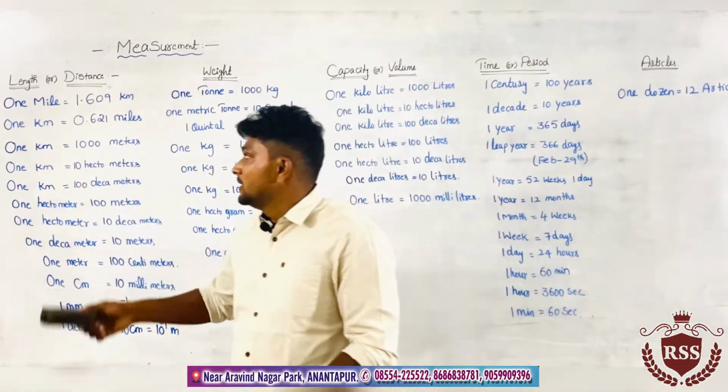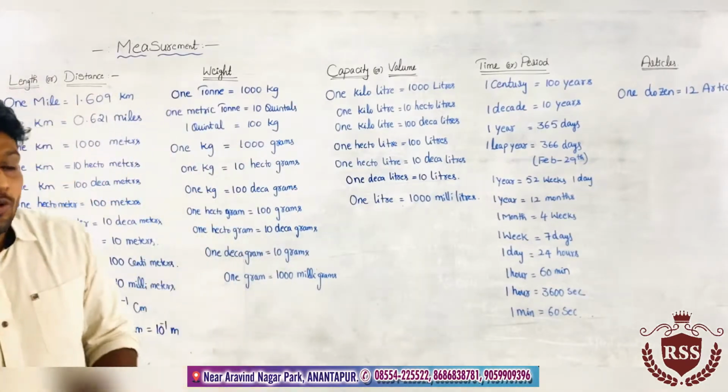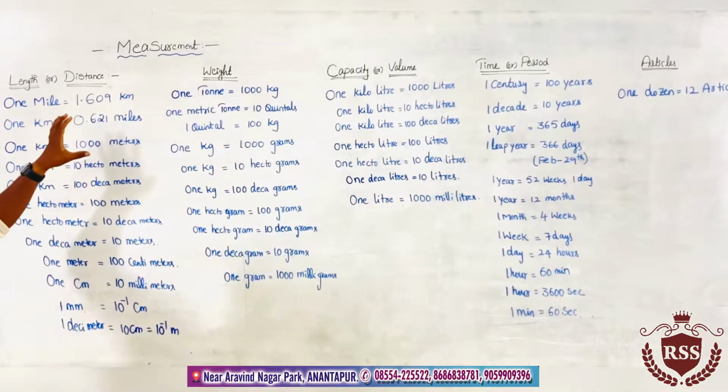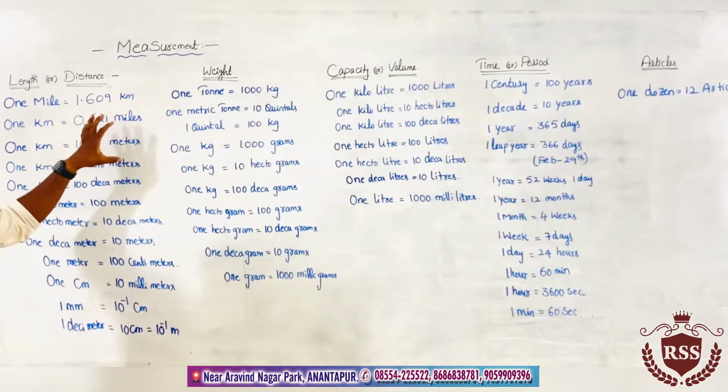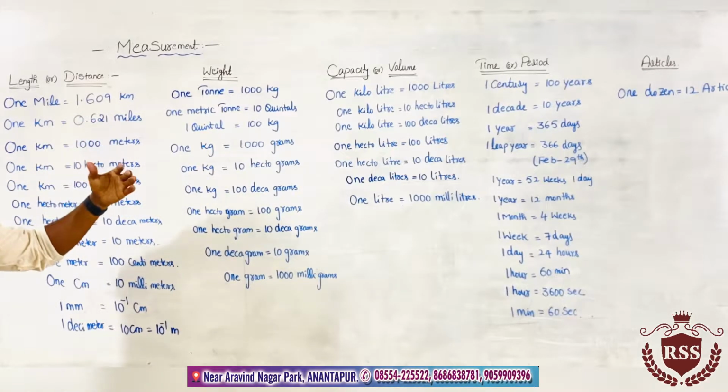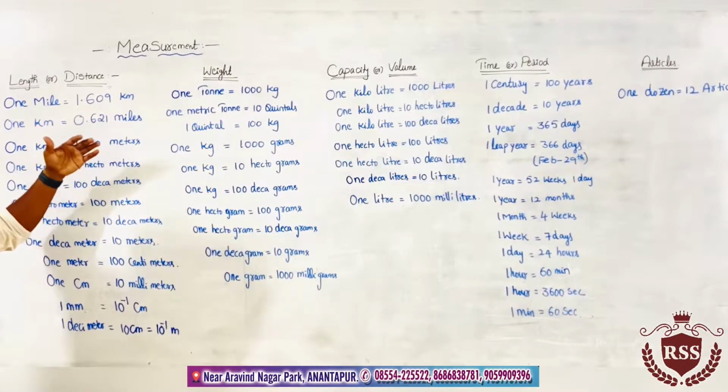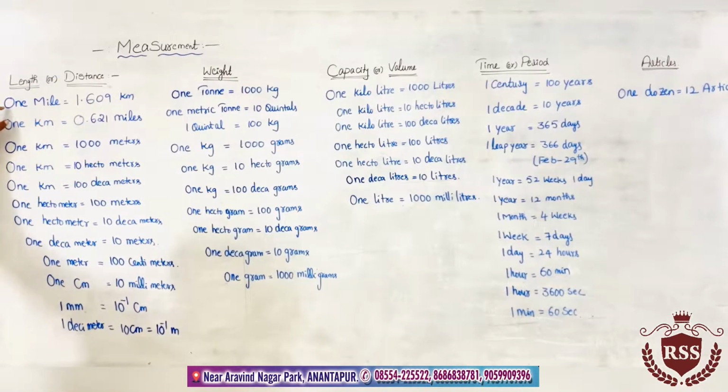So coming to length first and foremost. Every physical object will have some length and breadth, right? Length and breadth will be measured in terms of miles, kilometers, meters and so on. So the first one is mile.